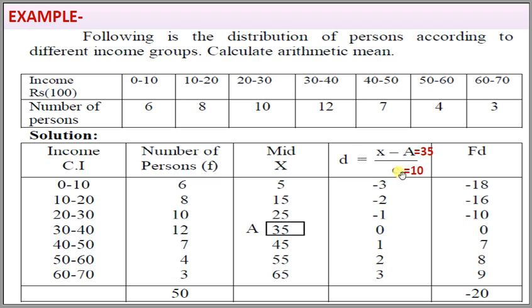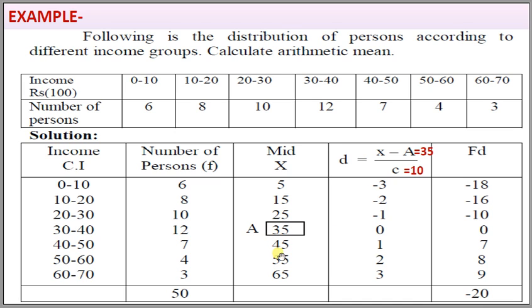We divide by 10: minus 30, which is x minus A, divided by 10 is minus 3. 15 minus 35 is minus 20, and minus 20 divided by 10 is minus 2. 25 minus 35 is minus 10, and minus 10 divided by 10 is minus 1.